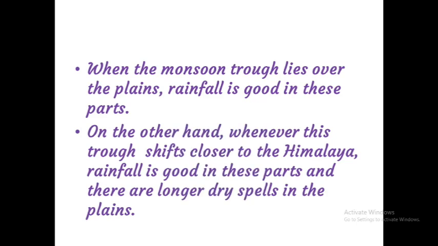On the other hand, whenever this trough shifts closer to the Himalaya, when this low pressure moves to the Himalaya, which place will receive heavy rainfall? The Himalaya region will receive rainfall, and in the northern plains there is no rainfall. That means there is a dry spell. Clear? The Himalayan part will receive heavy rainfall, and there are longer dry spells in the plains. Clear?